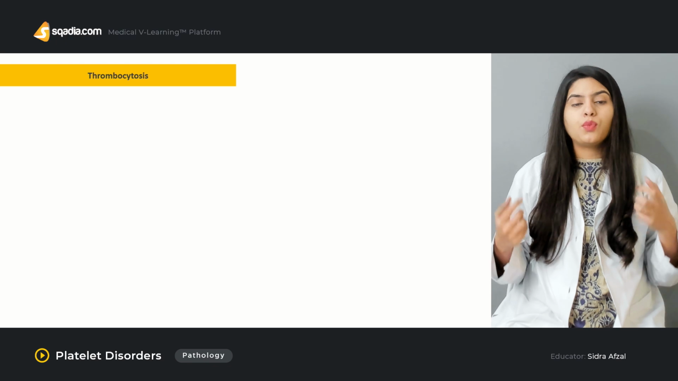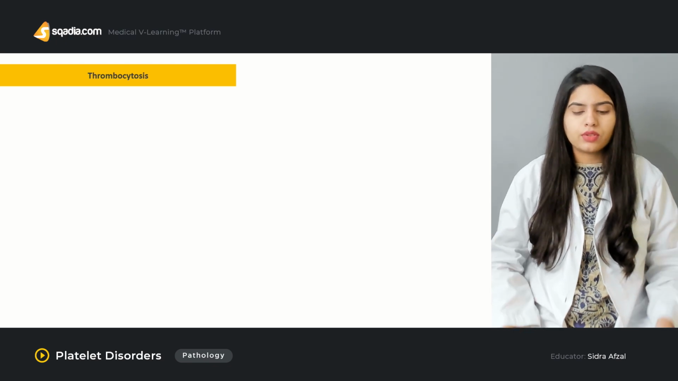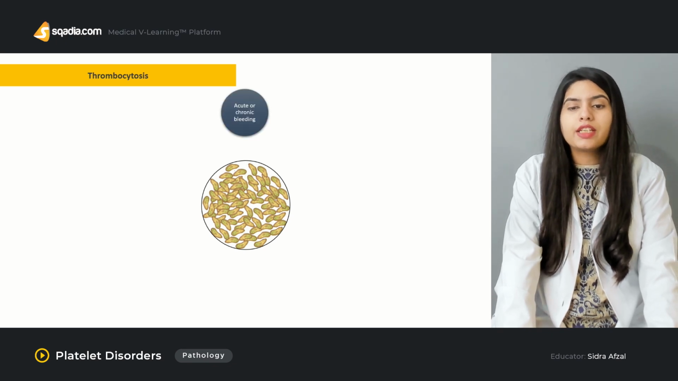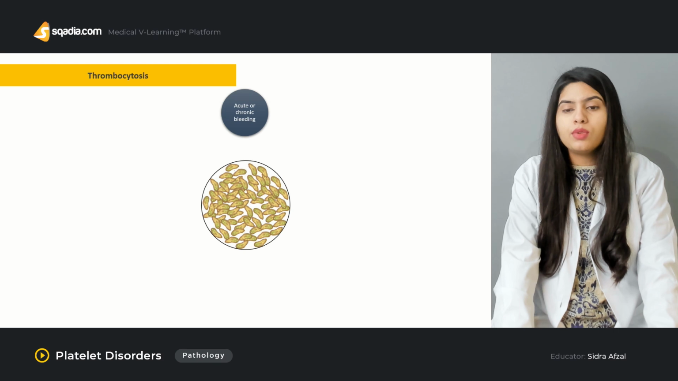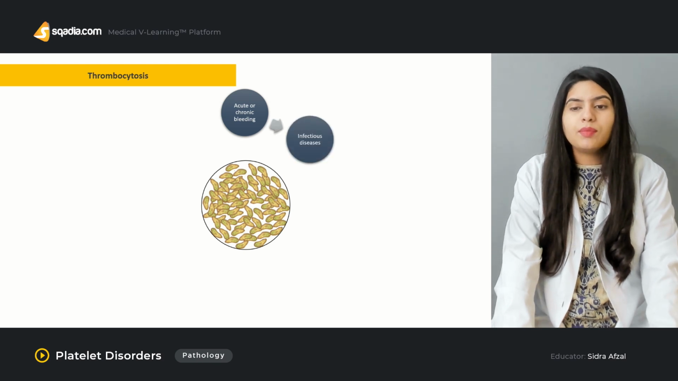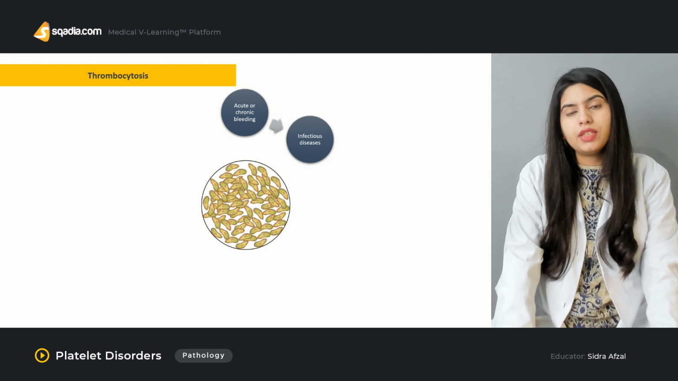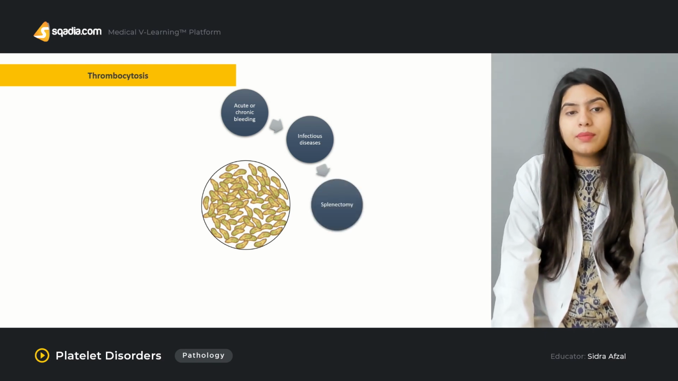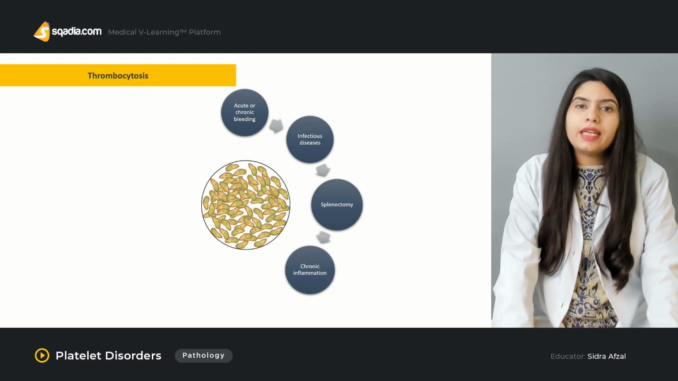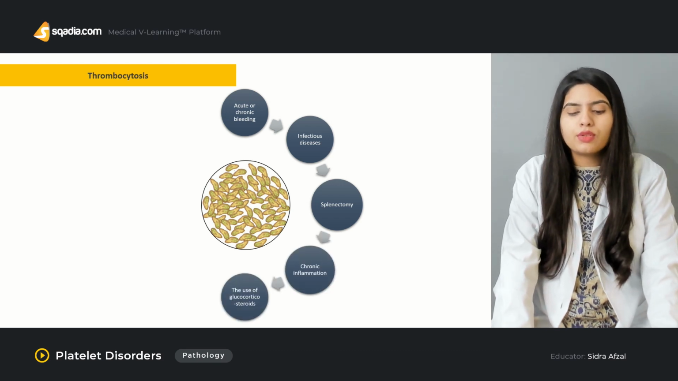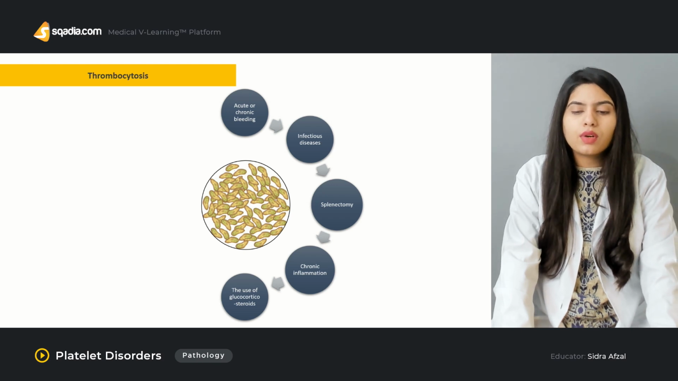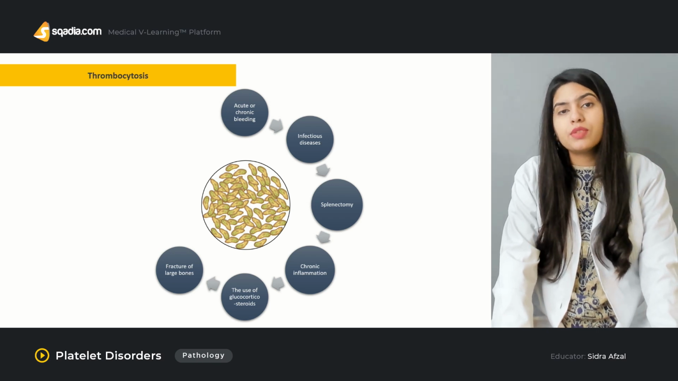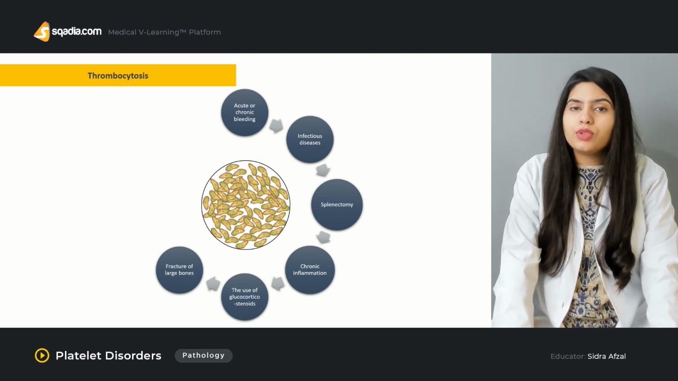Now let's see what are the reasons behind thrombocytosis. Basically, thrombocytosis, or increase in the platelets, can be due to acute or chronic bleeding. There can be infectious disease, splenectomy, or any chronic inflammation. There can be the use of glucocorticosteroids. There can be a fracture of a large bone where the bone marrow is being affected. That can lead to thrombocytosis.